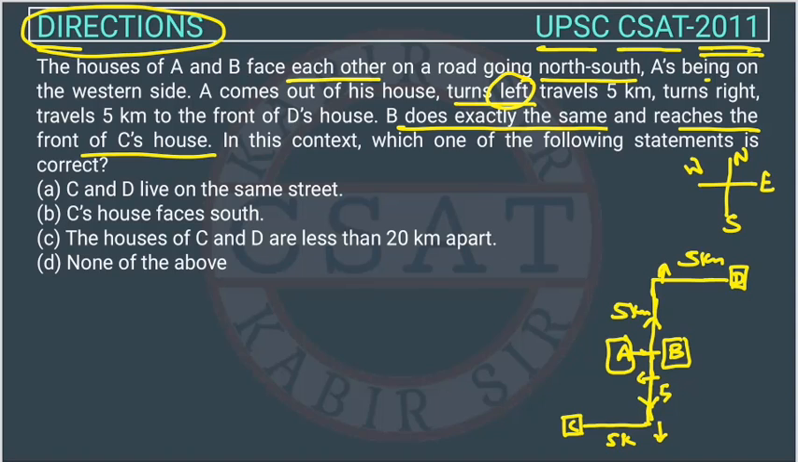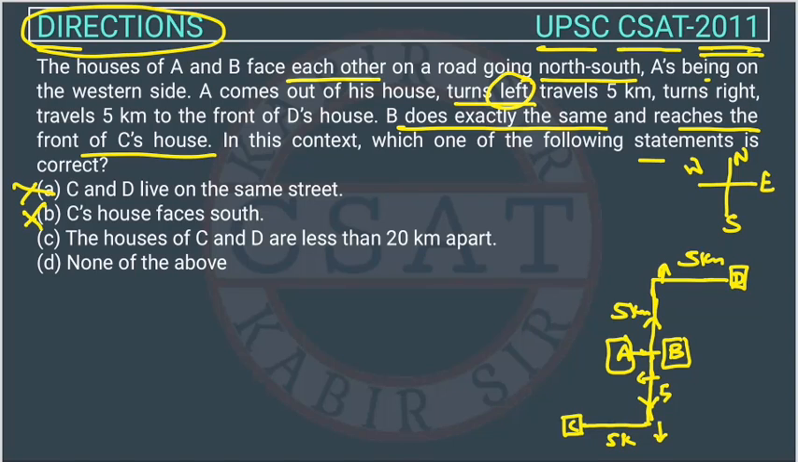In this context, which one of the following statements is correct? Now we have to check all the statements, because they are asking which one of the following statements is correct. C and D live on the same street. Are they living on the same street? No, so this is wrong altogether. C's house faces south. C's house is this side, C's house faces east, because we have the east direction here, so this is also wrong.